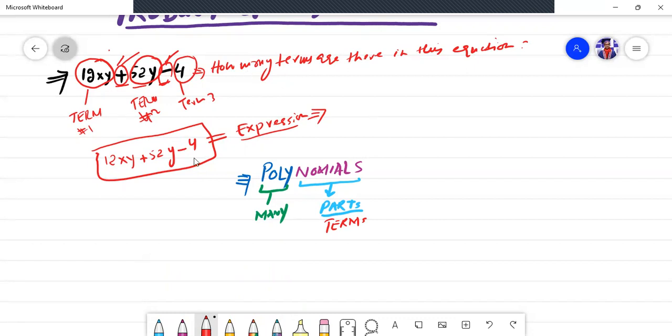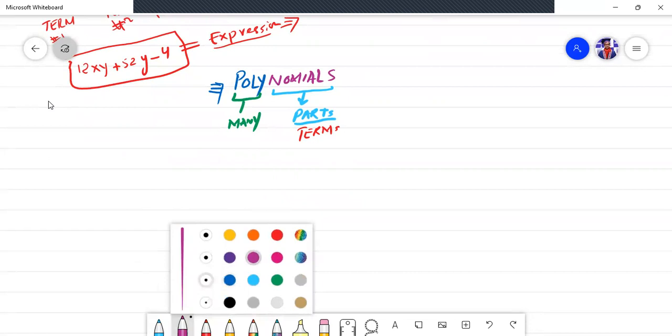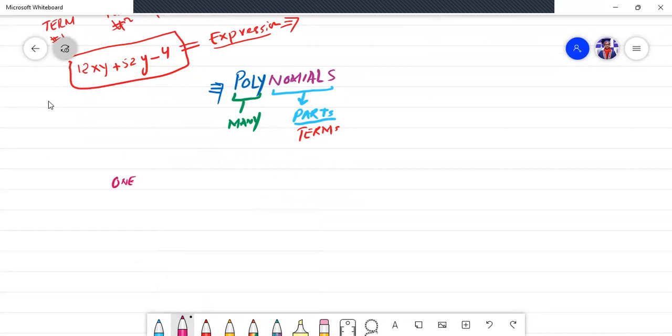Okay. If I say one term, if I say two terms, and if I say three terms, what can I call one term in polynomials? The question arises here. What should I call them?